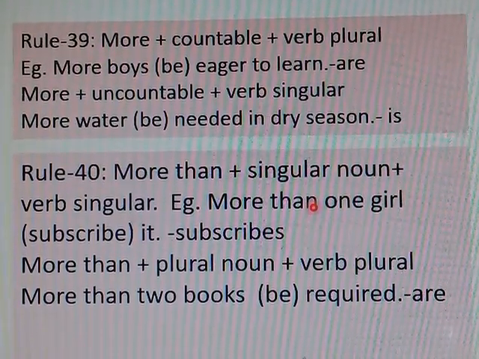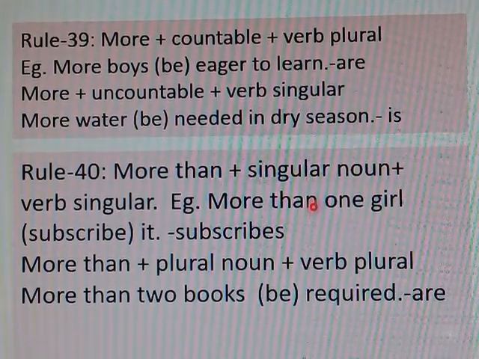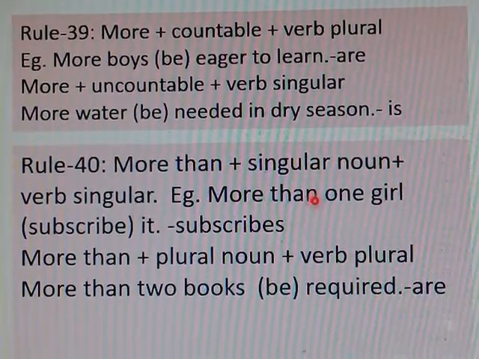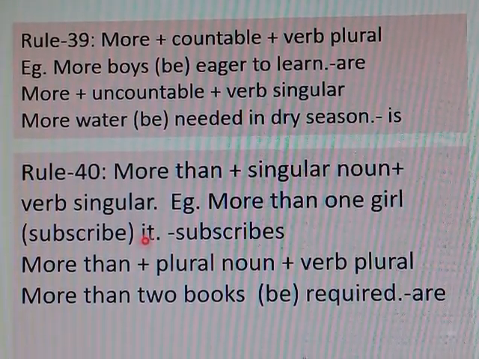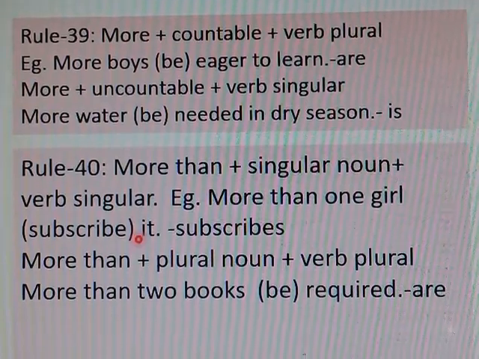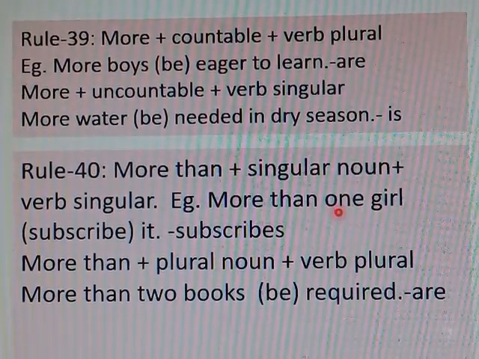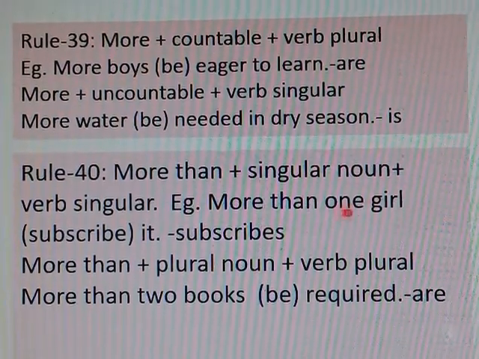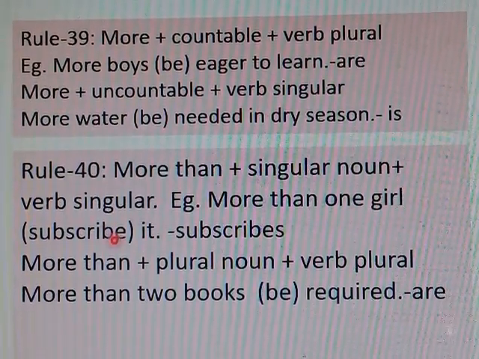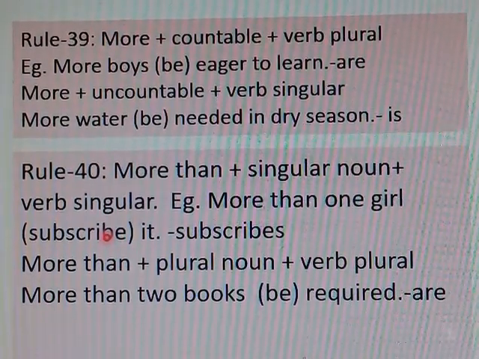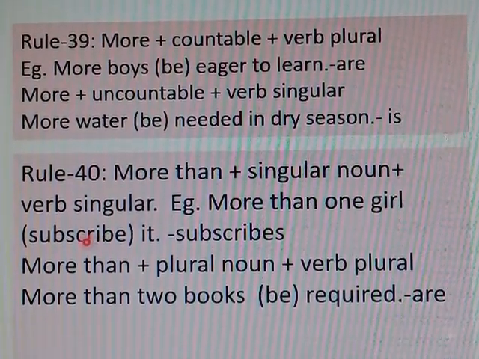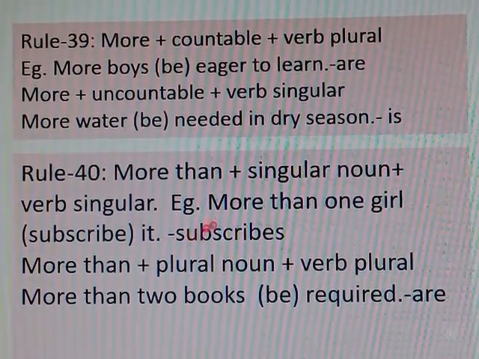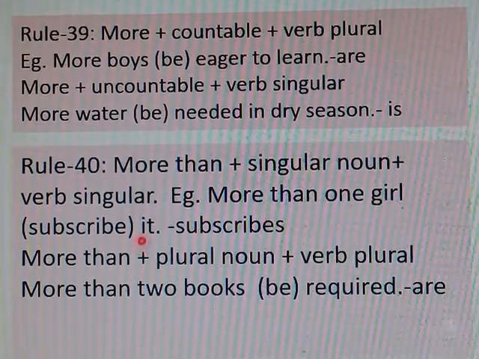Here is an example: More than one girl subscribes it. One is a singular number and girl is singular, so it will take a singular verb, and the singular form of the main verb is subscribes. More than one girl subscribes it.